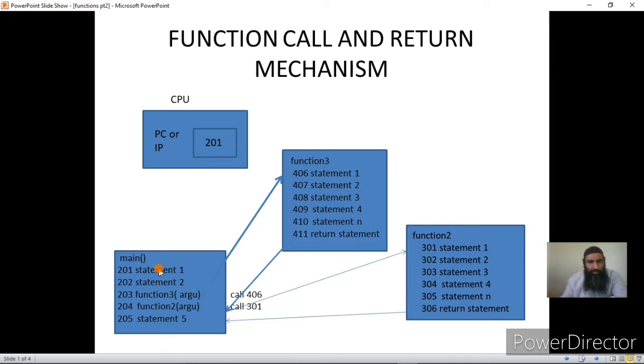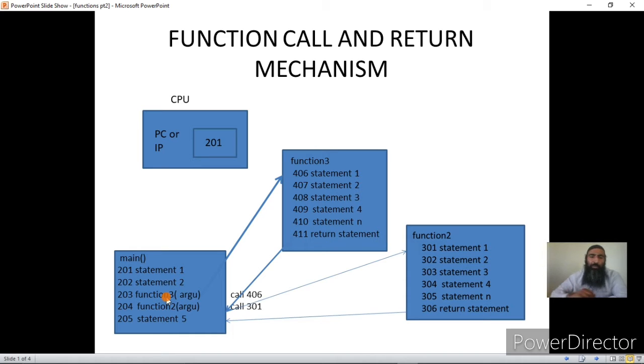Currently it is executing main. Now if main calls some other function, that is, it places a call instruction at 203 for function 3, it is actually a request to the CPU that the CPU should now execute function 3, not main.